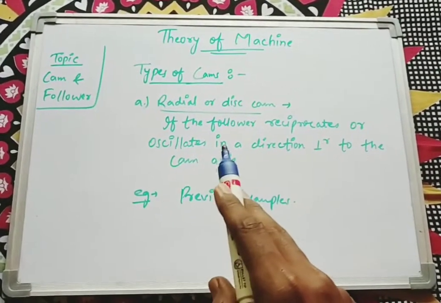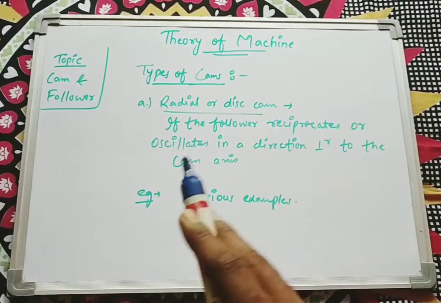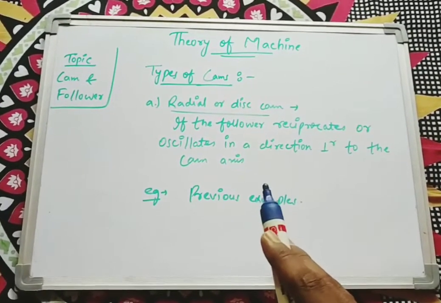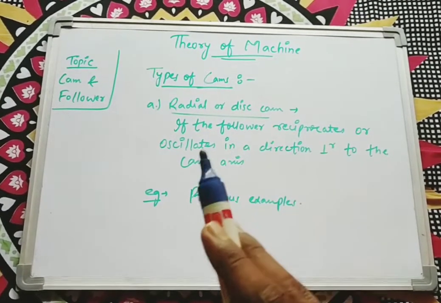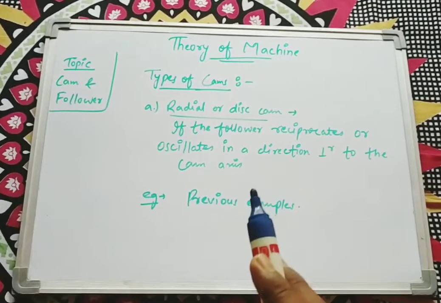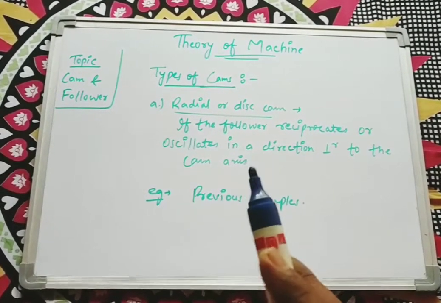The definition suggests if the follower reciprocates or oscillates in a direction perpendicular to the cam axis. That means if the follower moves in such a way that it is perpendicular to the cam axis, then that type of cam is known as radial or disc cam.